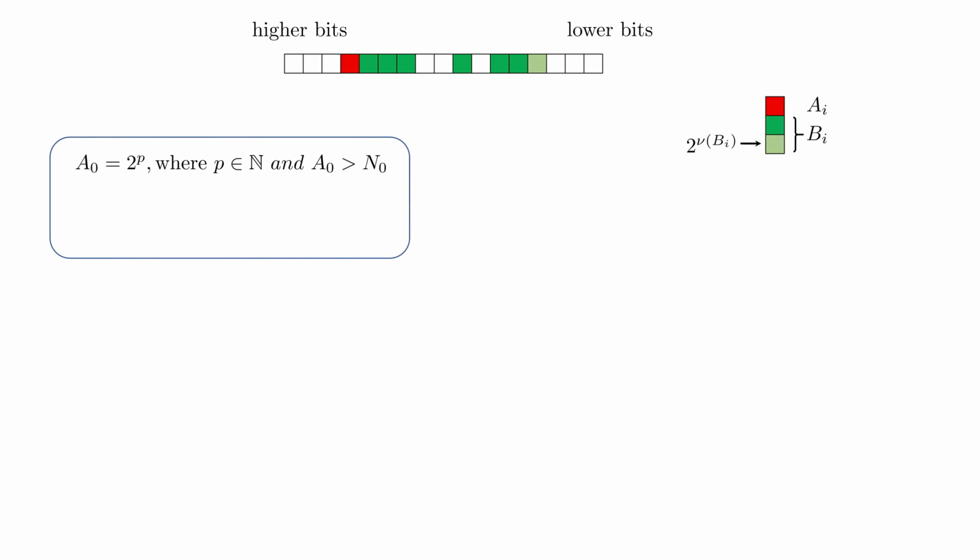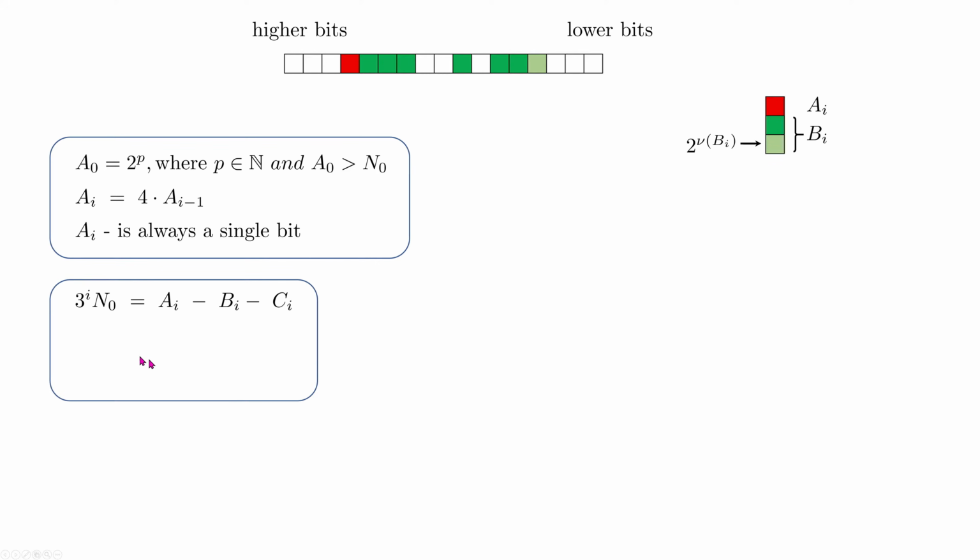A_i will always be represented by a single bit. A0 is a single bit represented by 2 to the power p, and in each iteration, A_i is multiplied by 4, which becomes another single bit. I can conclude that A_i is always a single bit. That's the reason why there will be only one red square always present. I know also from this general formula for my iteration that A_i is always greater than B_i. So this red square will always be on the left side.